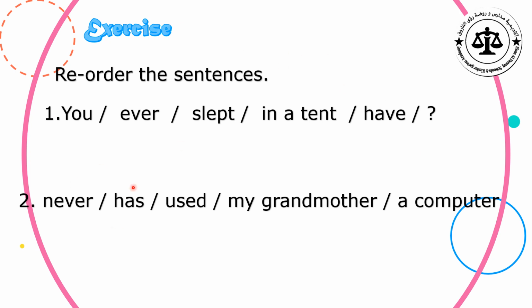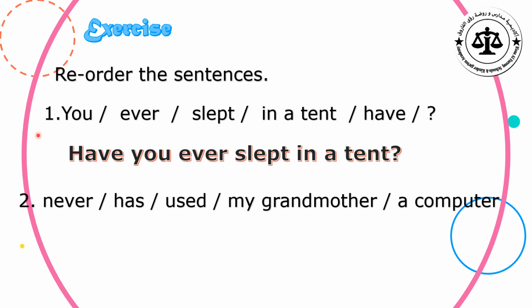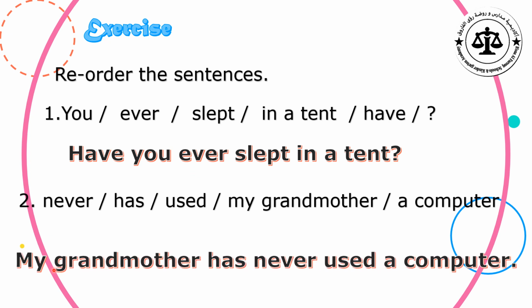So, your answers should be, number 1, excellent. Have you ever slept in a tent? This is a question with ever. And number 2, excellent. My grandmother has never used a computer. This is a statement with never. And don't forget that we use the verb past participle in these two sentences.